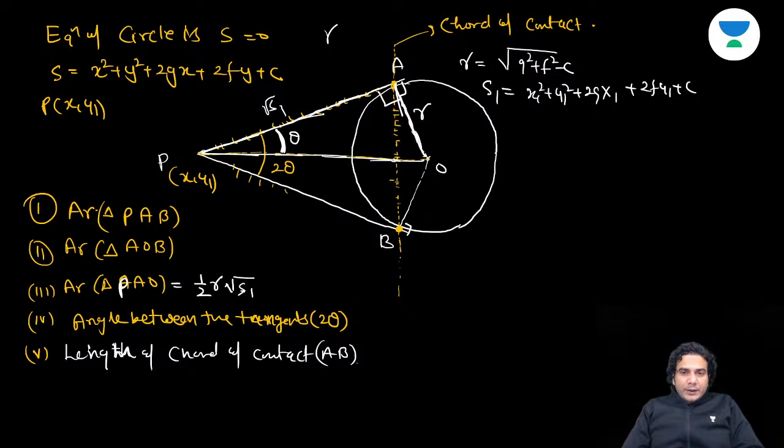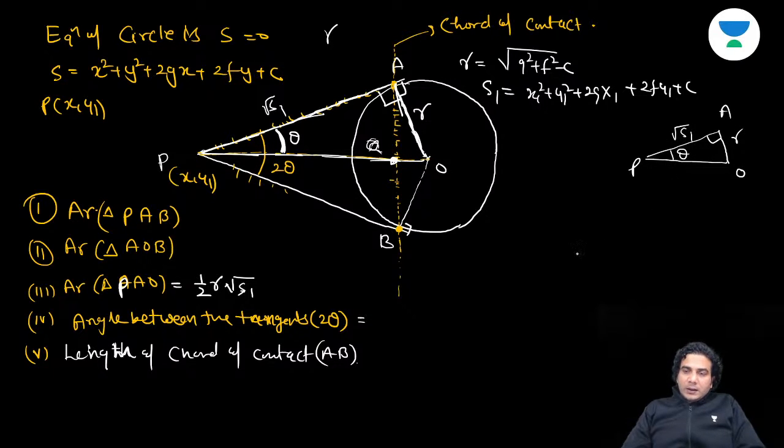Let's take this point Q, okay? Midpoint of AB. This is midpoint of AB. Can you tell me the theta? This result you can find in terms of tan inverse. You can use this right angle triangle. This is P, this is O, this is A, right? This is R and this is root S1.